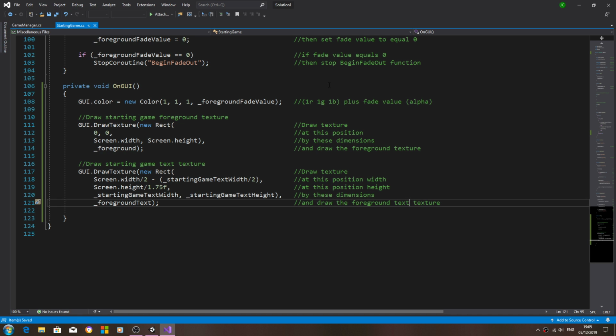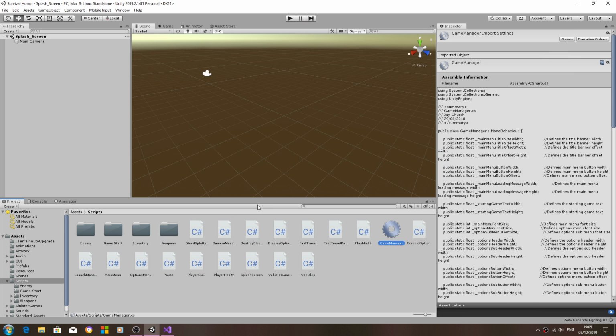And we'll save that all off. So let's just downsize that for now.